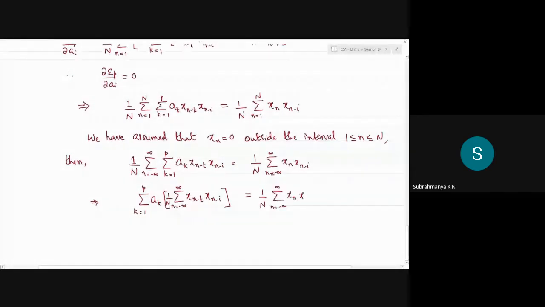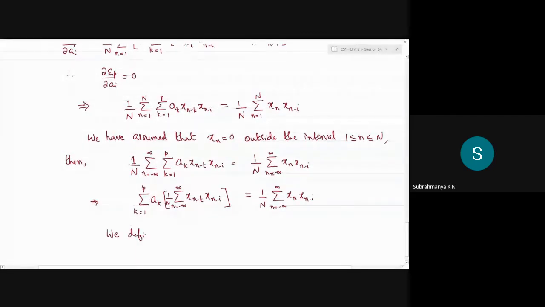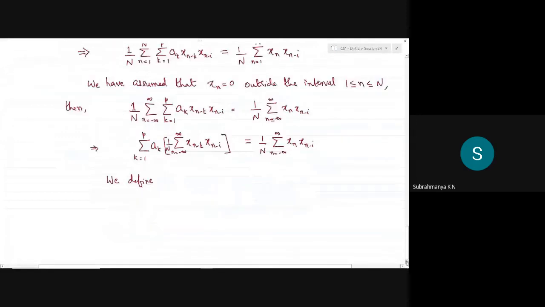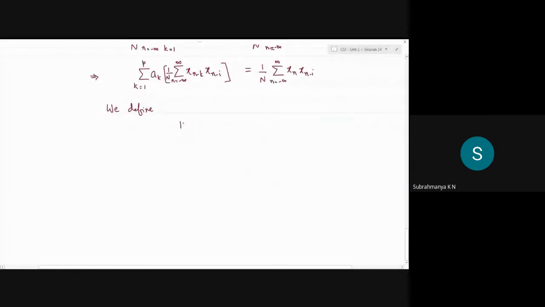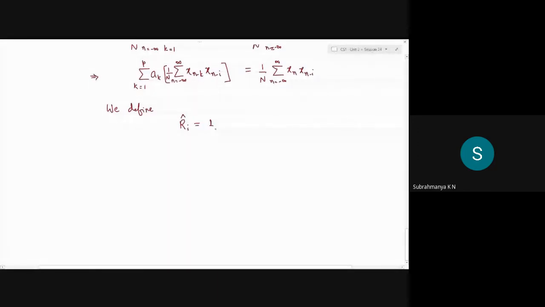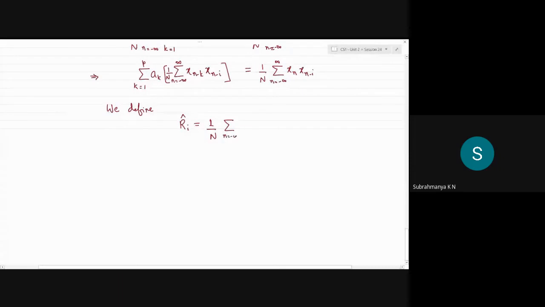As you can observe, we'll define a new parameter to write it in a simpler way. We'll define a parameter known as R_i hat, which is 1 over n summation ranging from minus infinity to infinity x(n) x(n minus i).